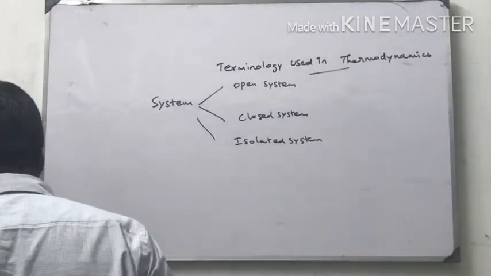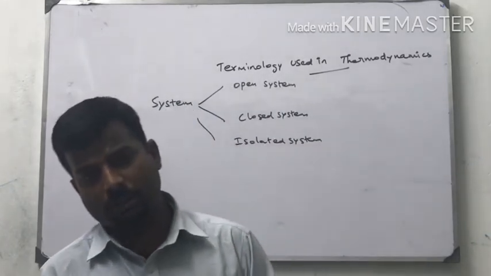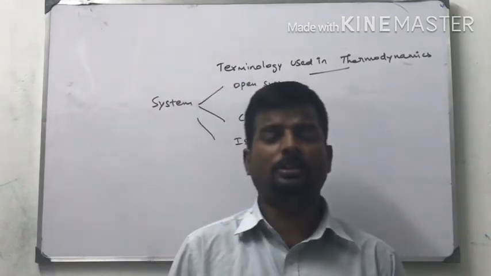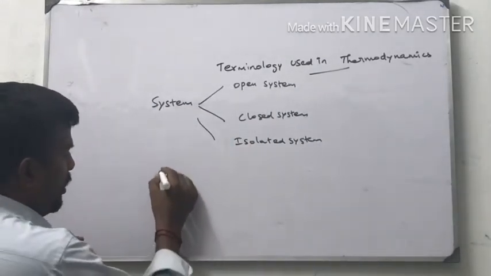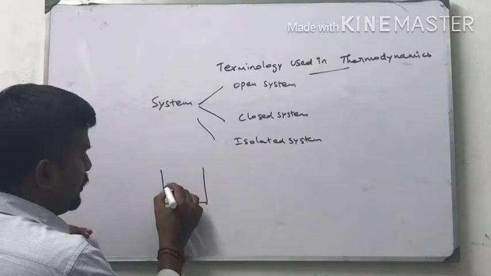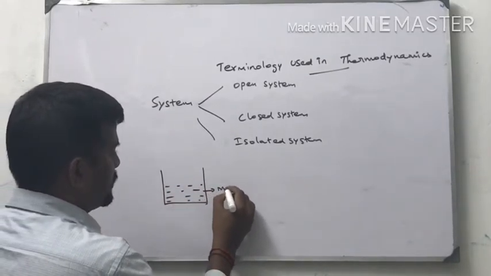Now I am going to tell about three systems. System is divided into three systems: open system, closed system, and isolated system. What do you mean by open system? I am taking a beaker filled with hot water. Mass plus energy.